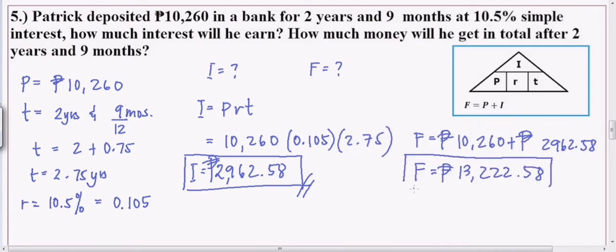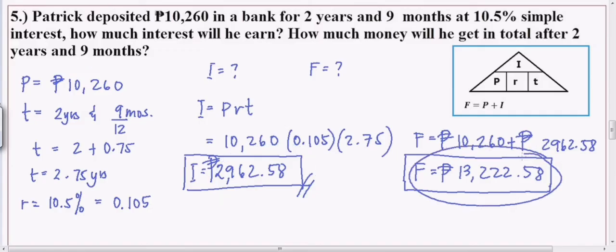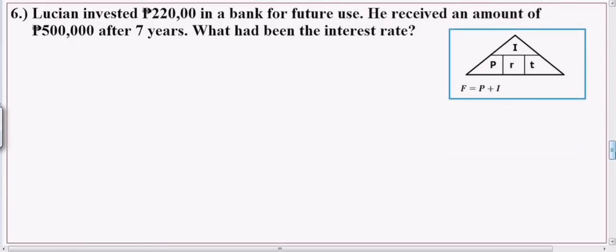So, ang pera niyang makukuha after 2 years and 9 months is 13,222.58. So, ang original niyang ininvest is 10,260. Kumita yon ng 2,962.58. Kaya ang makukuha niya is 13,222.58. Okay? Let's have the sixth example.